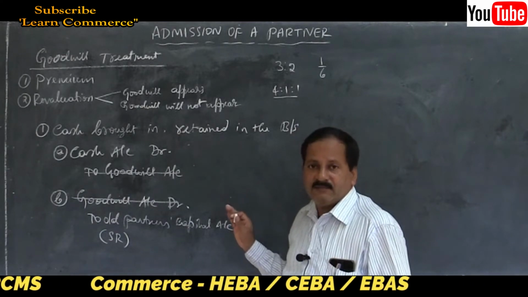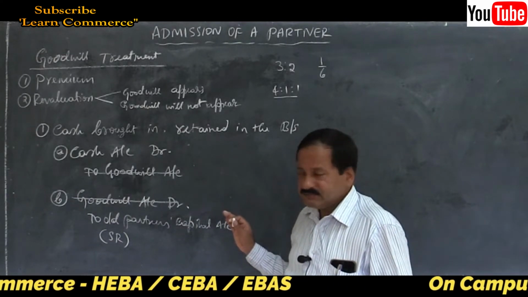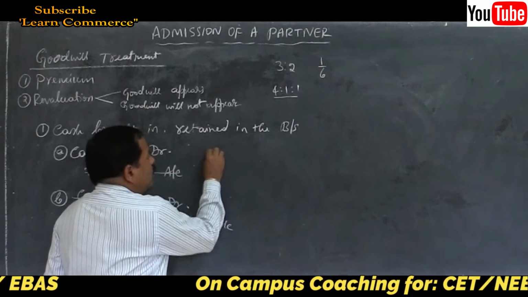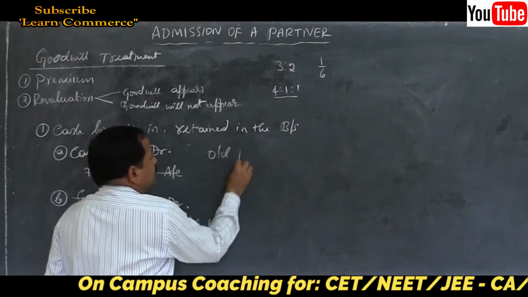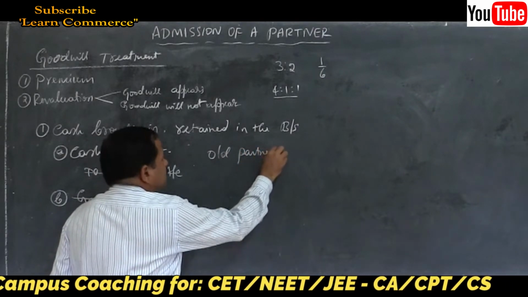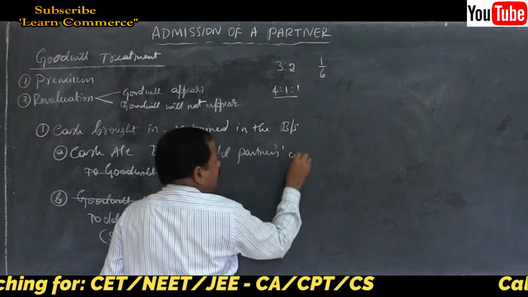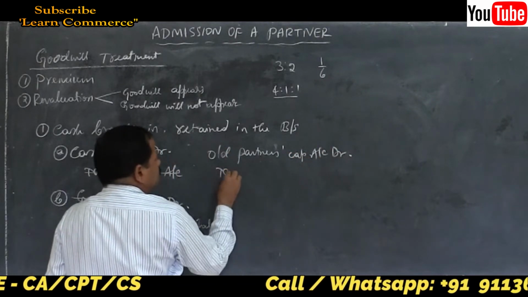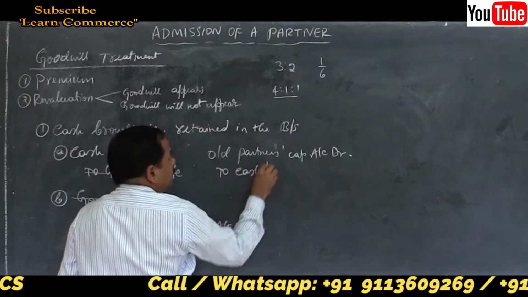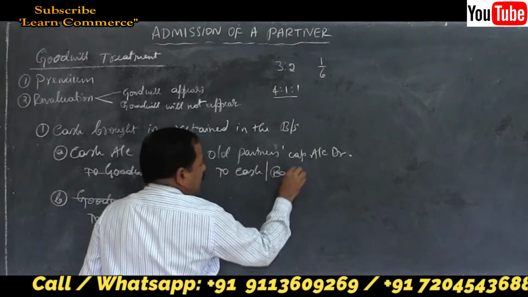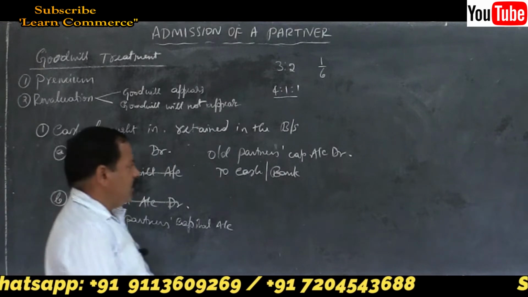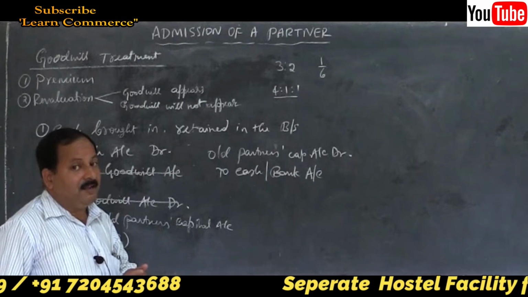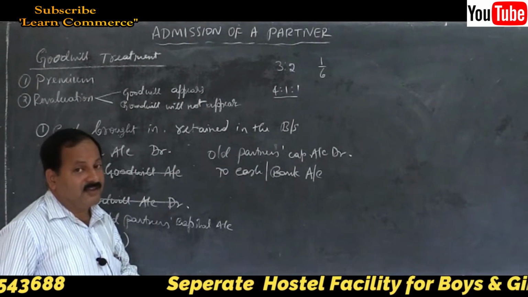Very, very simple. So the third entry will be old partners capital account debit to cash or bank account, depending upon the item given in the balance sheet, cash or bank account. This is the third entry under the second circumstance.